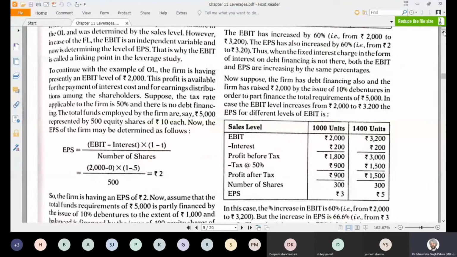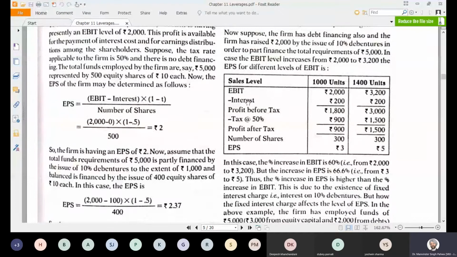Now see, there is only one thing which has a fixed cost. Now just see this example on the opposite side. EBIT is given as 2000 and 3200. Interest is the same, because interest will remain the same whether you produce 1000 units or 1400 units. Profit before tax is 1800 and 3000, again a 50% tax rate, and profit after tax is 900 and 1500. Then you divide by the number of shares and you get the EPS. So when you calculate the EPS, the effect will only be because of this fixed factor, that is interest.